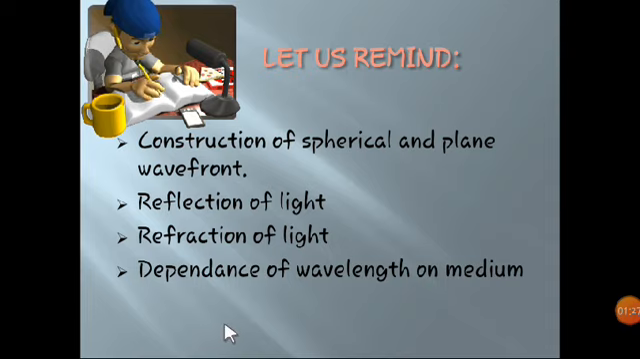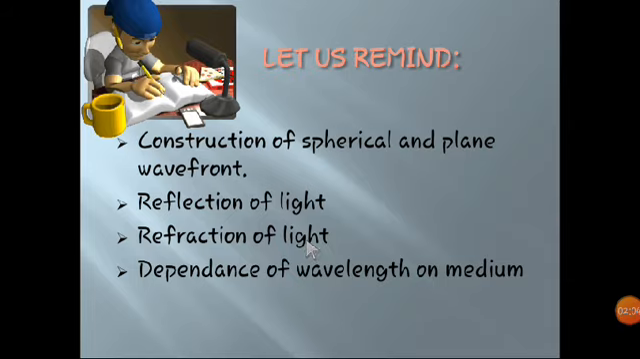What is the dependency of wavelength on the medium? The wavelength decreases as we change the medium from rarer to denser. It depends on the medium, and there will be no effect on the frequency. Frequency will be the same even if we change the medium in which light travels, either rarer or denser. Whatever the medium is, the frequency will be the same. So this we have covered in the previous lecture, which is part 2 of wave optics.